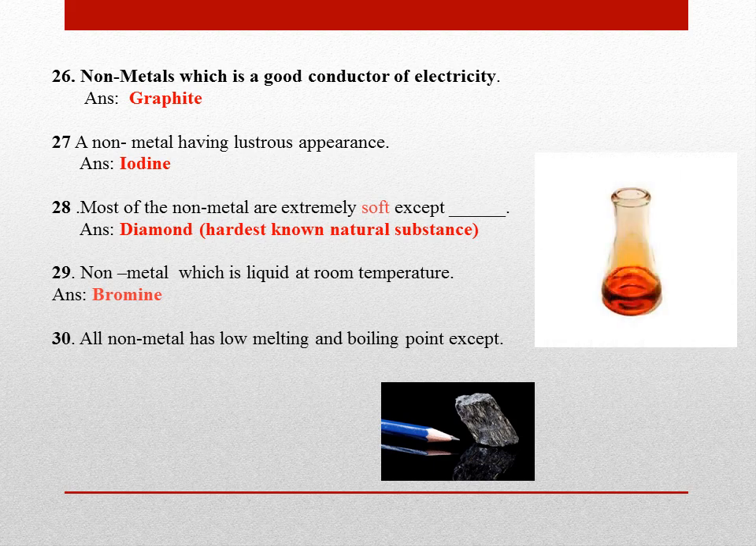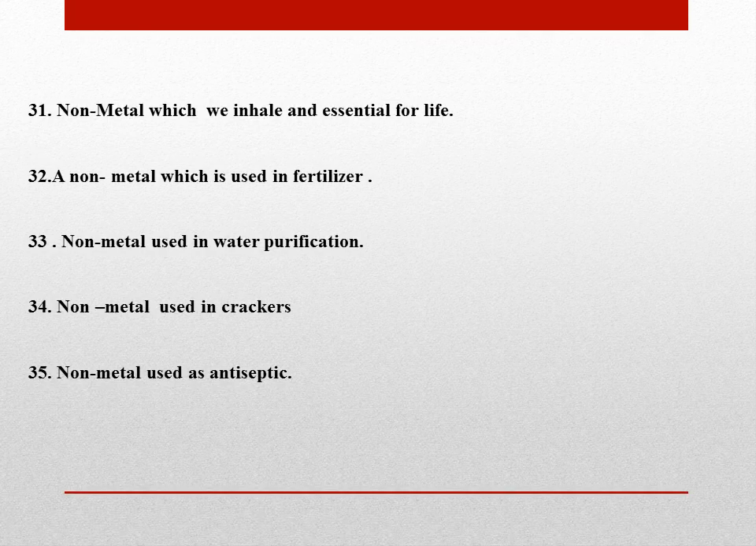A non-metal having a low melting and boiling point. Generally, all the non-metals have low melting and boiling points except graphite. It has a melting point of 3700 degrees Celsius.